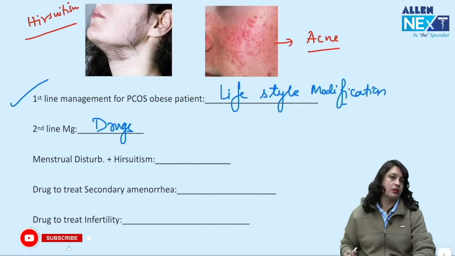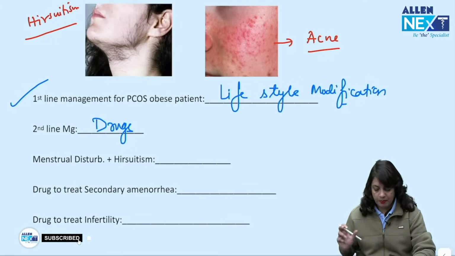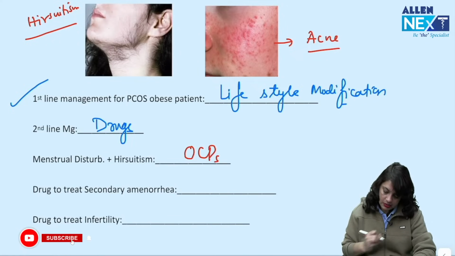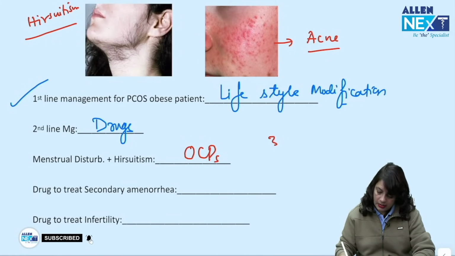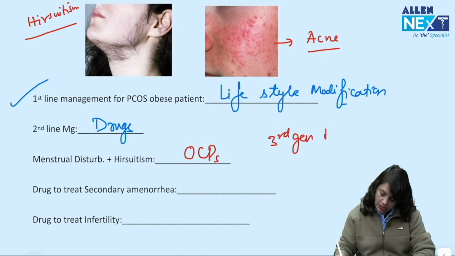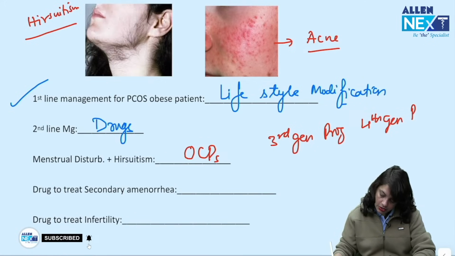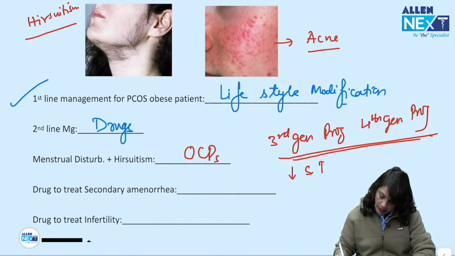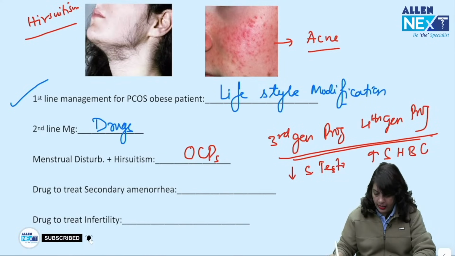What's your second line management in PCOS patient? It is drugs. So, menstrual disturbance plus hirsutism, what is the preferred drug? It is OCPs. Now, in the OCPs, third generation progesterone or fourth generation progesterone is preferred because they decrease the free testosterone levels by increasing sex hormone binding globulin.